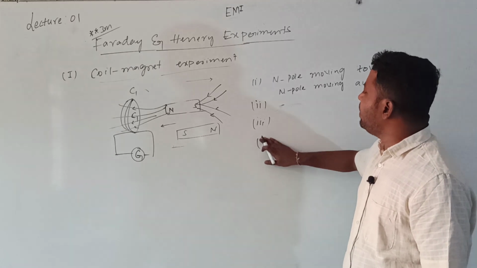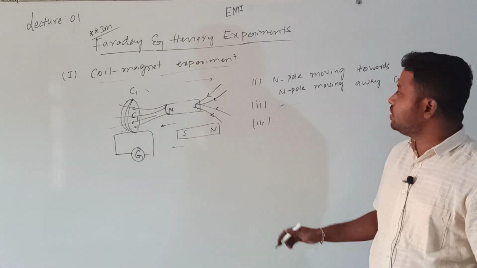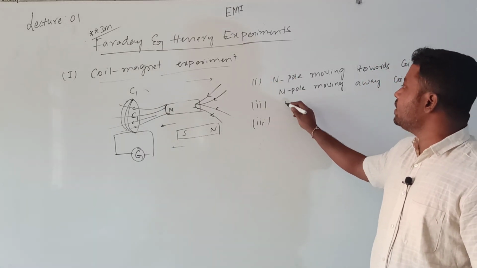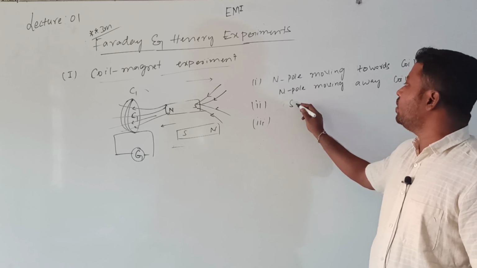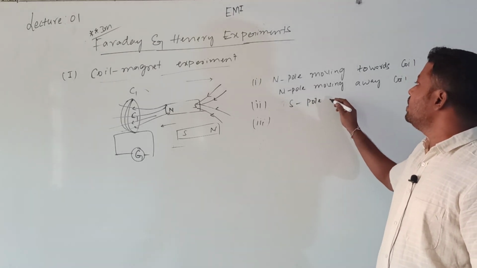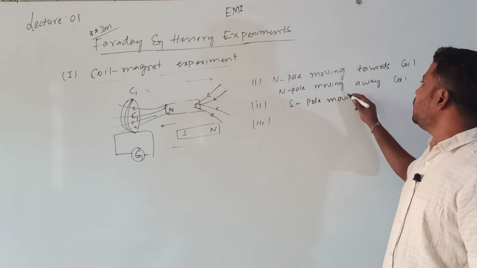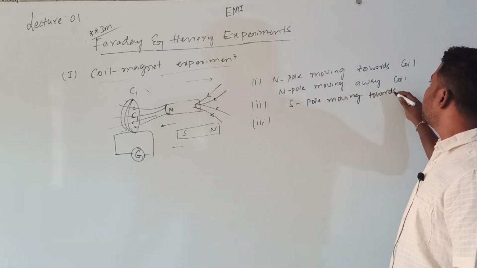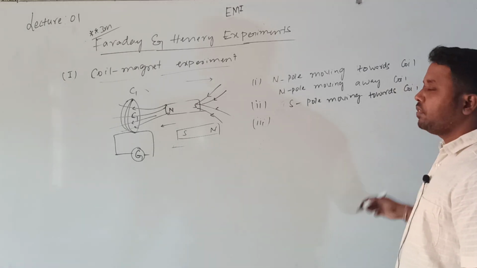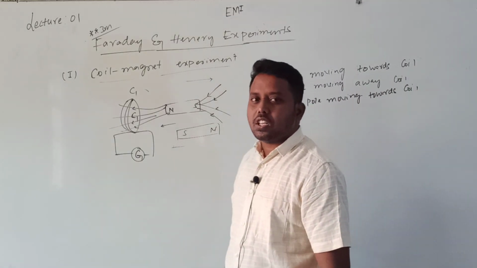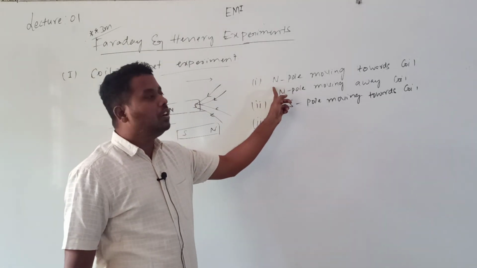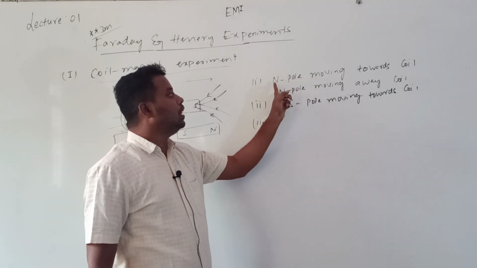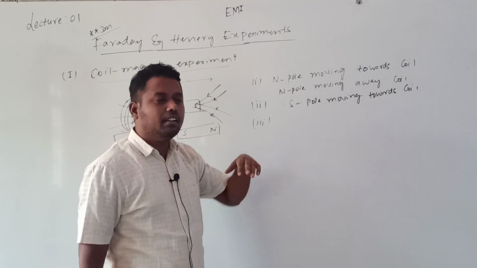Here I will write only three points together. The second point is, whenever the south pole is moving towards the coil, again they observe a deflection which is opposite to the deflection due to the north pole moving towards the coil.